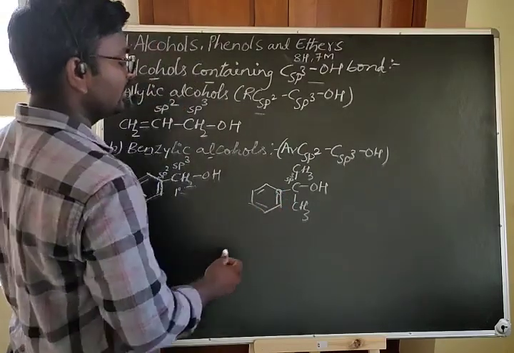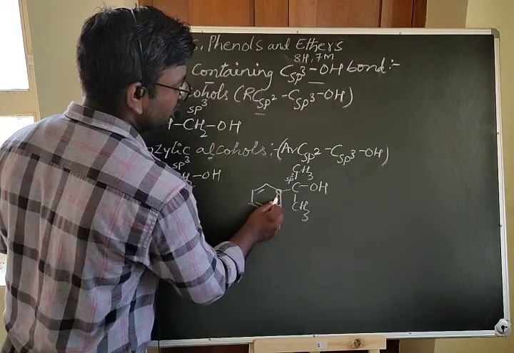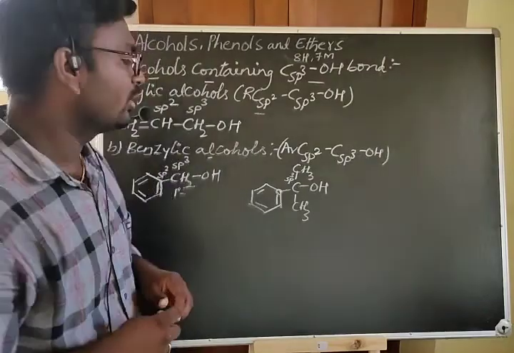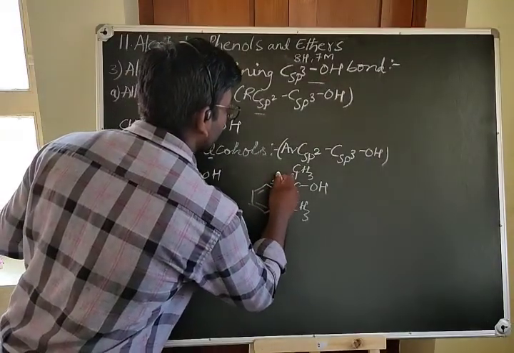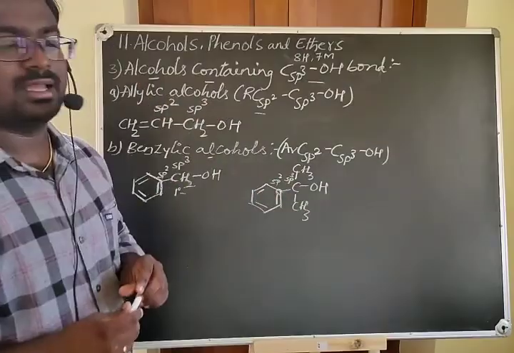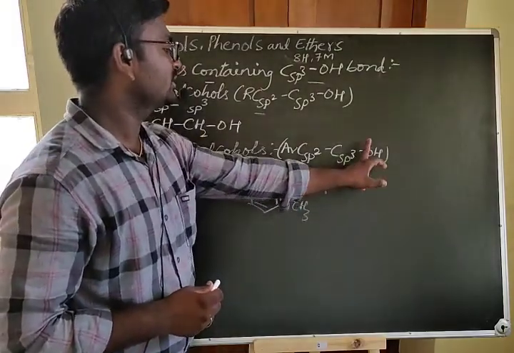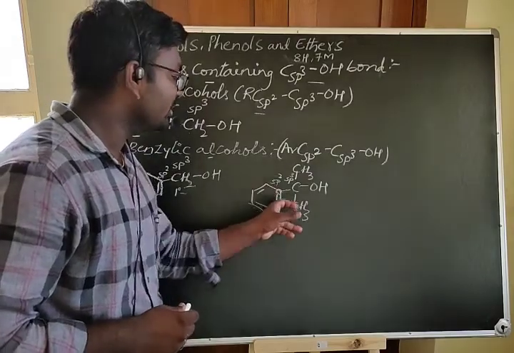It is surrounded by 3 sigma bonds: 1, 2, 3. This is a pi bond. Whenever a carbon atom is surrounded by 3 sigma bonds, it is called an sp2 carbon. You know that in the benzene ring all the carbon atoms are sp2 hybridized. So now it is following this sequence: OH is present on the sp3 carbon next to the sp2 carbon, which is in the benzene ring.